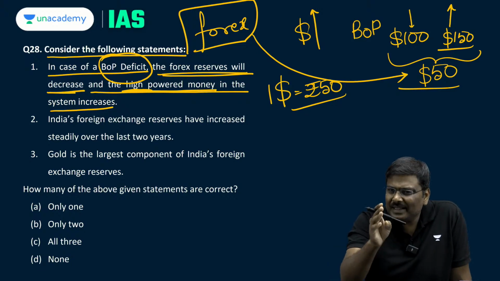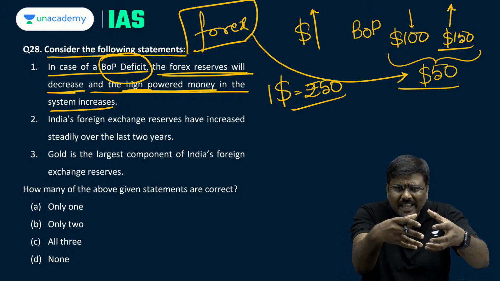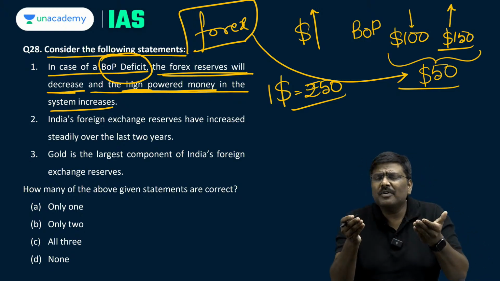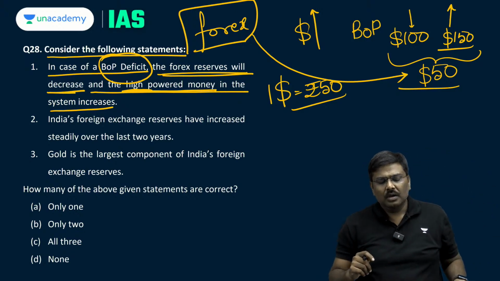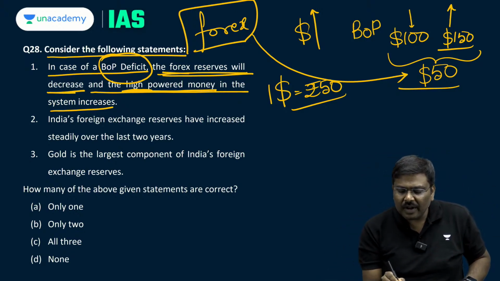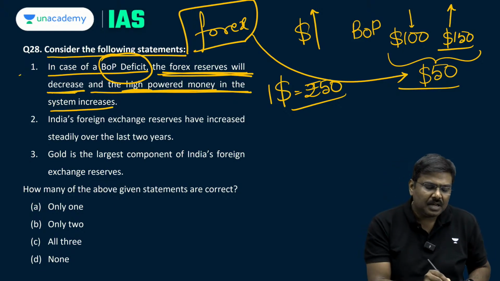So, any amount of money that is issued by RBI in the system is called high powered money. So, if RBI will take away this amount of money, high powered money in the system will go down, forex reserves will go down. Done? Right. So, basically the forex reserves will decrease, correct? High powered money in the system will increase, wrong.